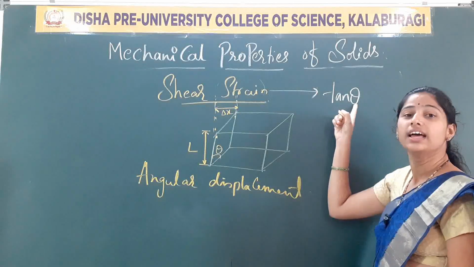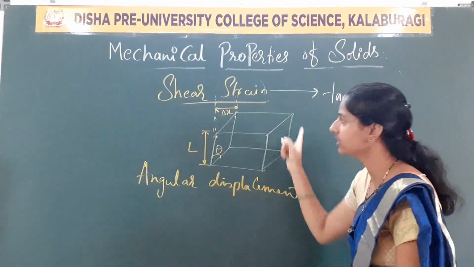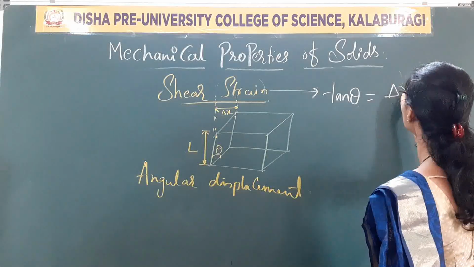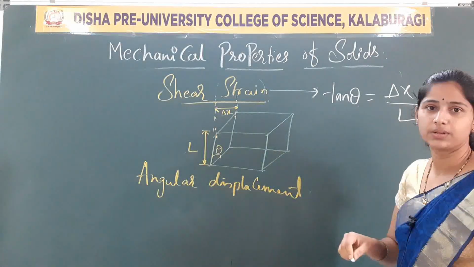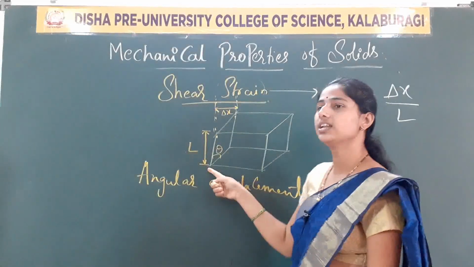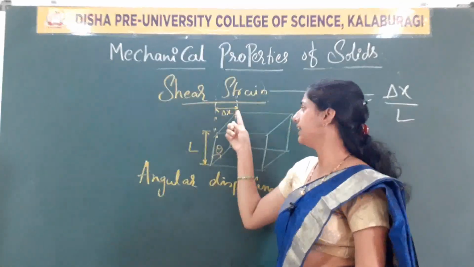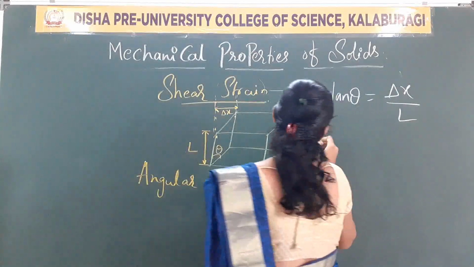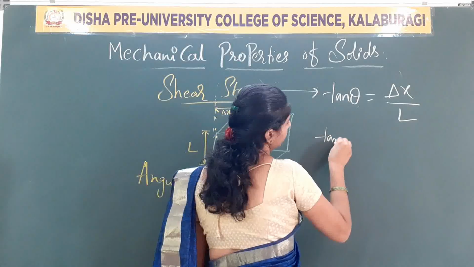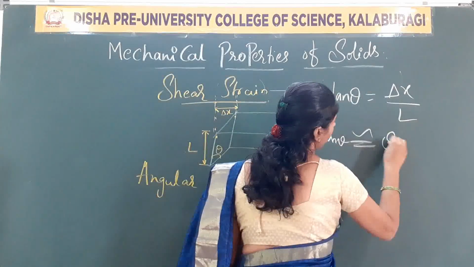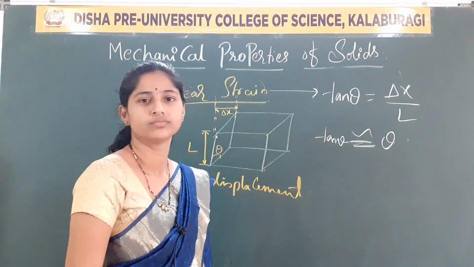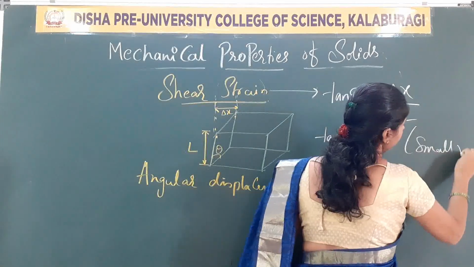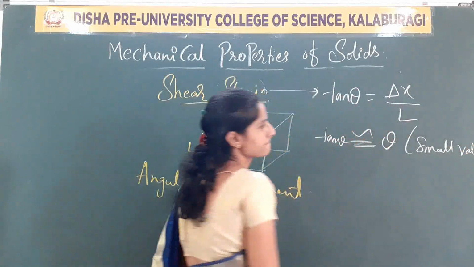Theta is the angle describing the shear in the cuboid. Tan theta is equal to the change in displacement to the original displacement, where L is the original length of the cube and delta x is the change in displacement. For small values, we can consider tan theta as equal to theta.